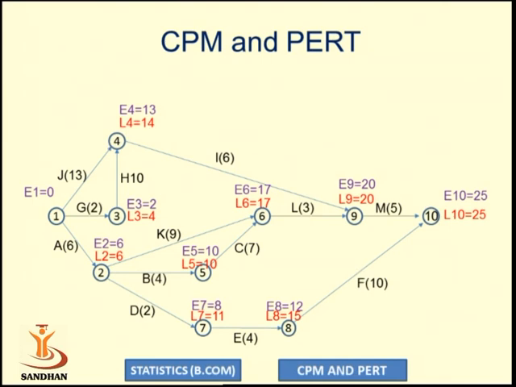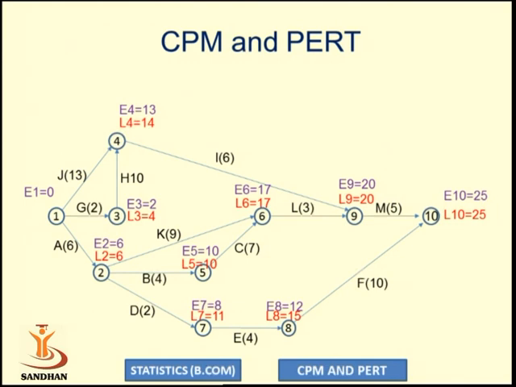So we have to calculate the L values by taking the difference of L6 minus the duration of activity K, 17 minus 9, L5 minus the duration of activity B, 10 minus 4, and L7 minus the duration of activity D, and the minimum of that is L2 is equal to 6. The minimum value is considered as the latest occurrence time. In the forward pass method we considered the maximum value, while in the backward pass method we are considering the smallest value.